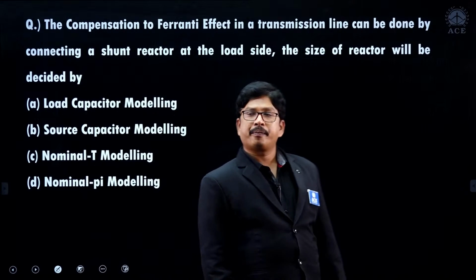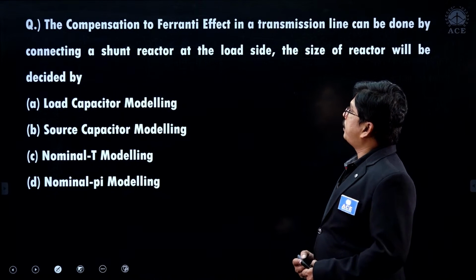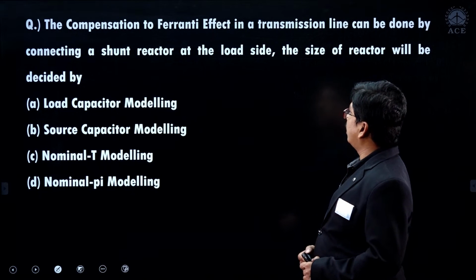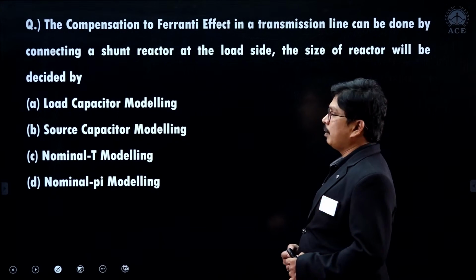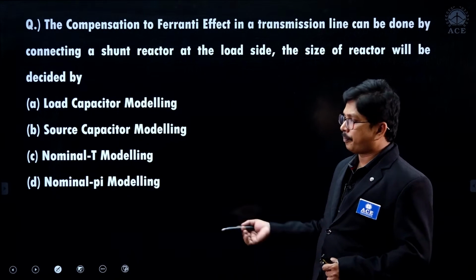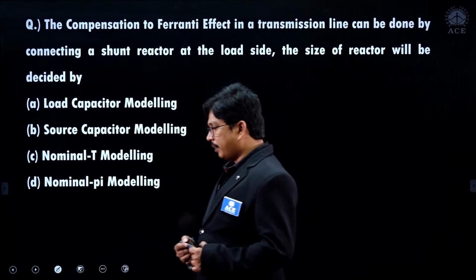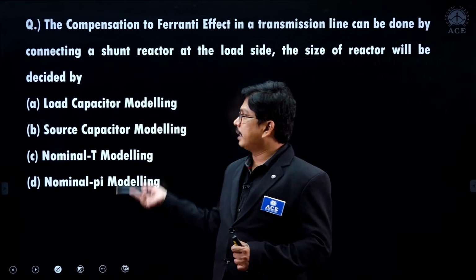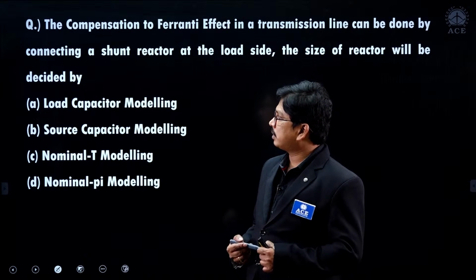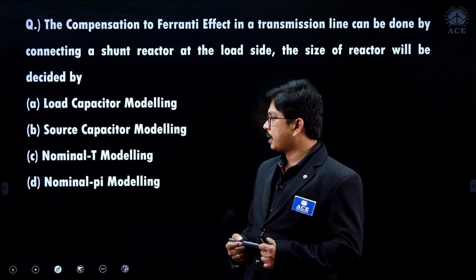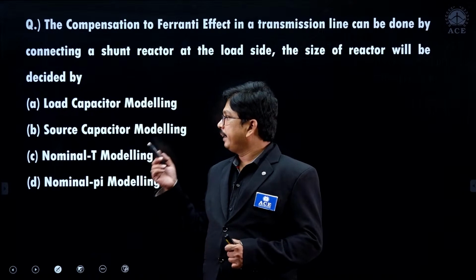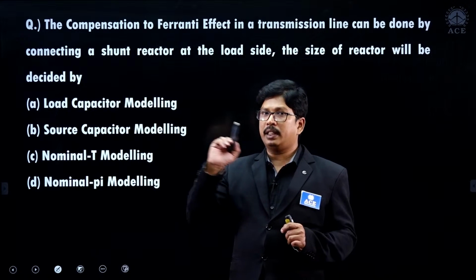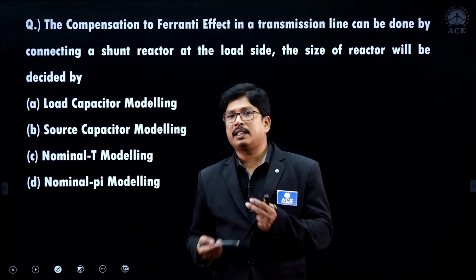So this is the next question. The compensation to Ferranti effect in a transmission line can be done by connecting a shunt reactor at the load side. The size of reactor will be decided by which of the following model. So see here, students, in case of medium transmission line, we are having 4 models: load capacitor model, source capacitor model, nominal T model and nominal pi model. In these, the Ferranti effect is because of the charging current flow in the line. In which model highest amount of charging current is flowing?